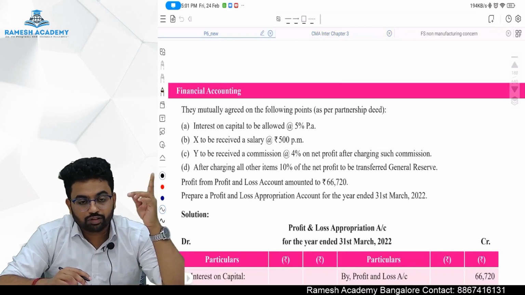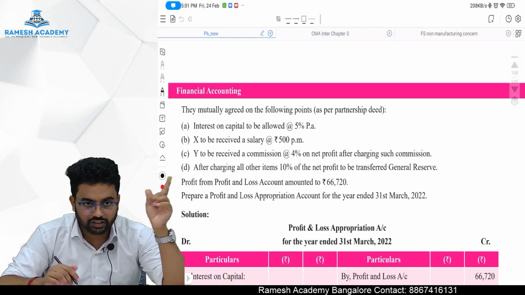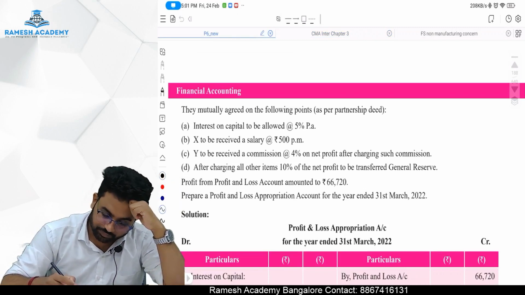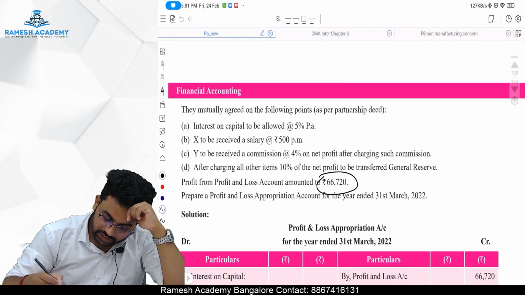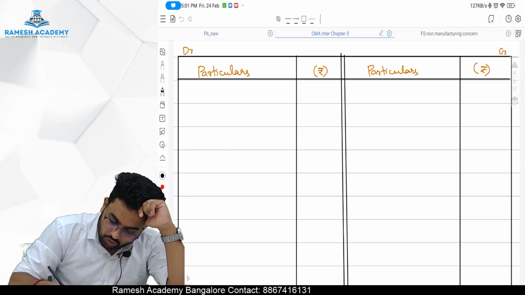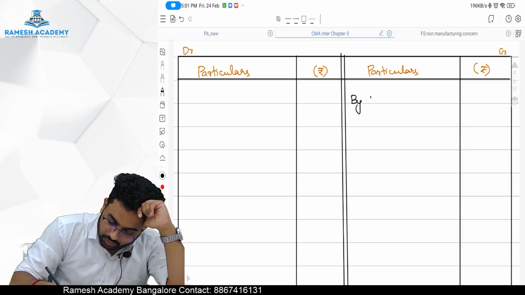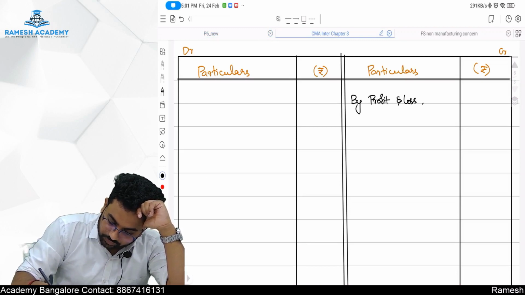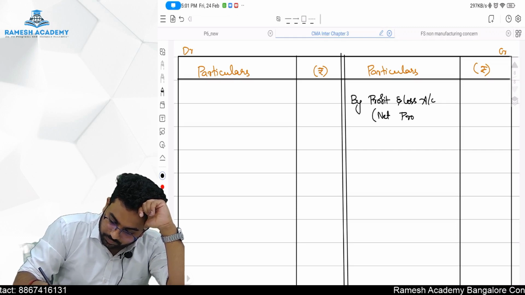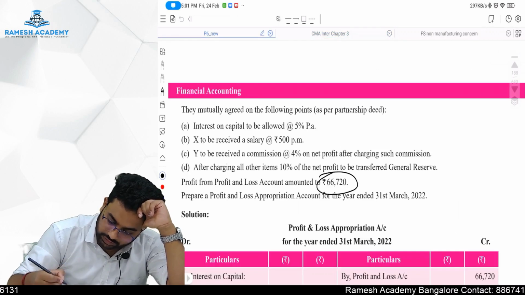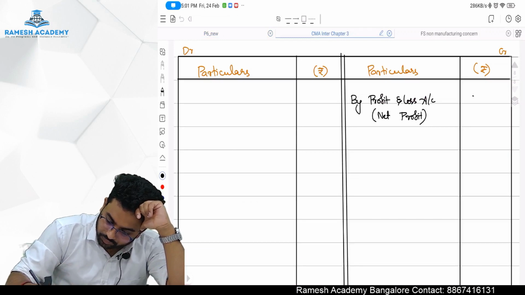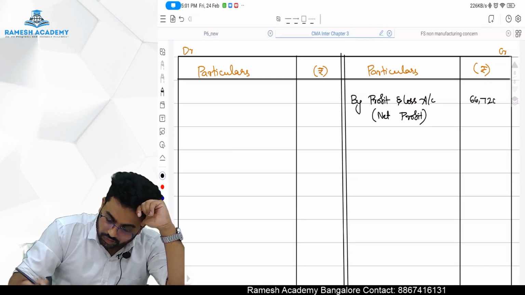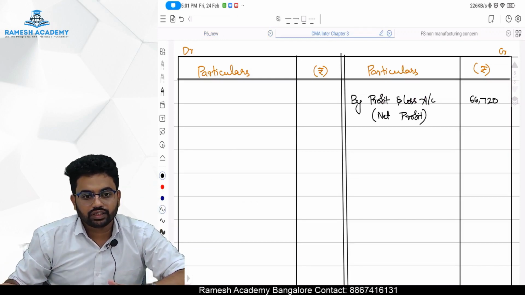Net profit, there it will be having a debit balance, so we have to bring a profit and loss this side, credit balance, right? So how much it is, sir? 66,720. So by profit and loss account, which is net profit, 66,720.